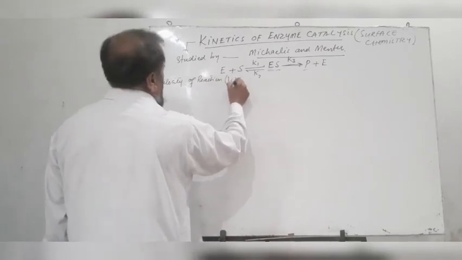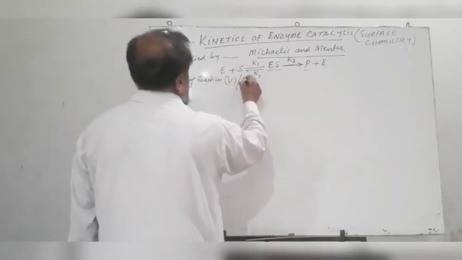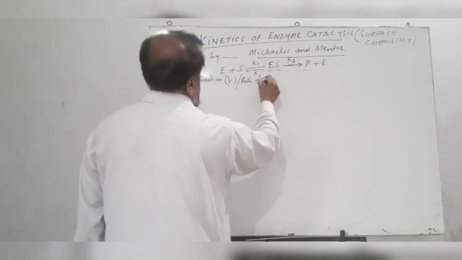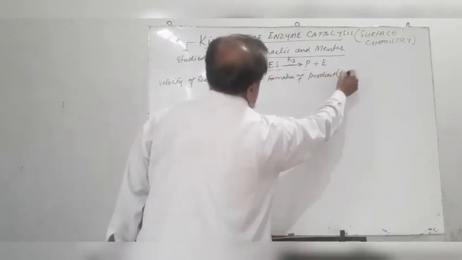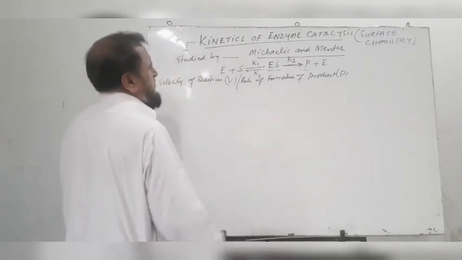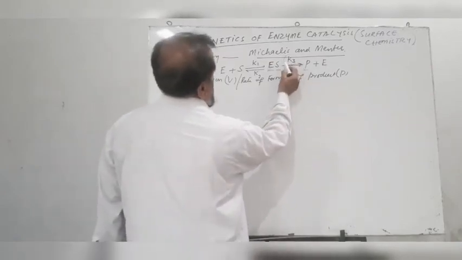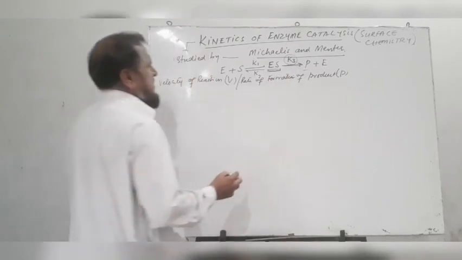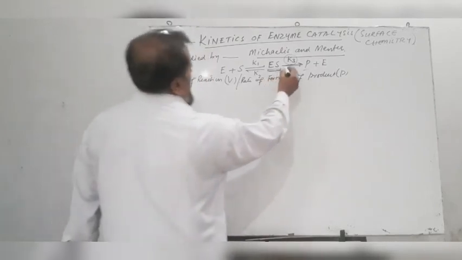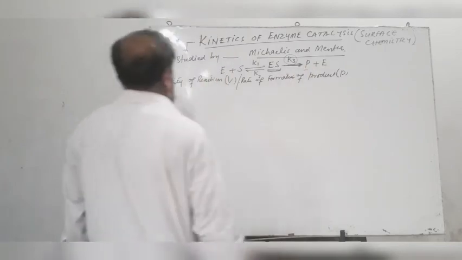The velocity of reaction V, or the rate of formation of product P, depends upon the concentration of the unstable intermediate and the rate constant K3.